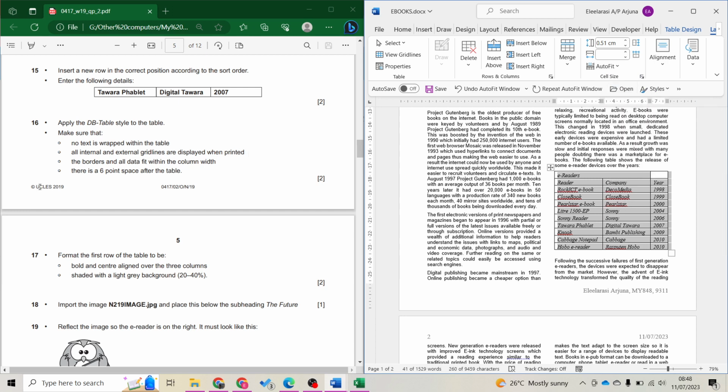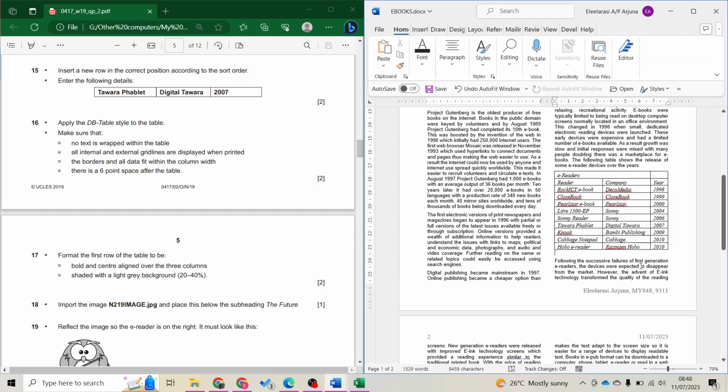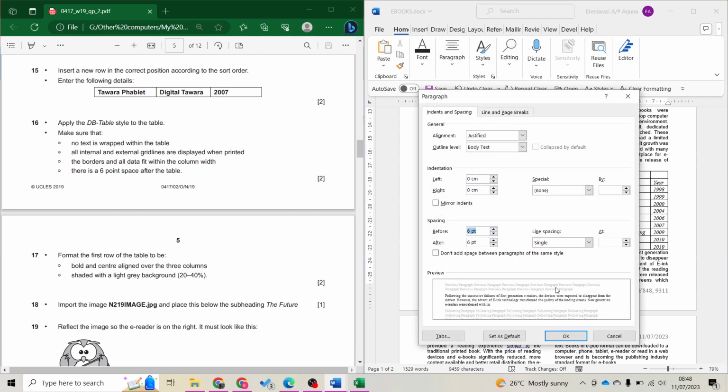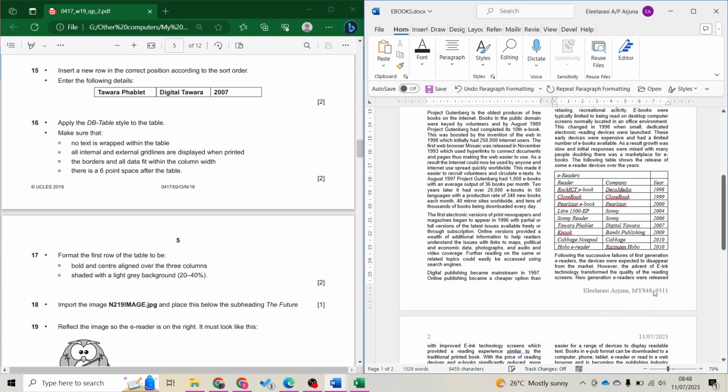And there is a 6-point space after the table. The thing is, here it's an enter, it shouldn't be an enter. Backspace, not backspace, sorry, delete. Delete will delete from the back, so we bring the back one forward. So when I delete, this is what I get. There's no space between my table and the paragraph. I put my cursor in front of F for the following and go to paragraph setting. I add before space. It's quite difficult to add after space when you can't really put your cursor here. Sometimes it works, sometimes not, so I don't want to waste more time. Just put my cursor here to add space.